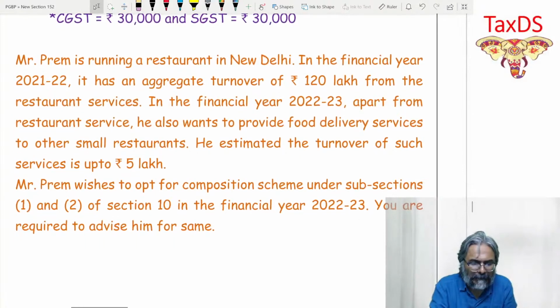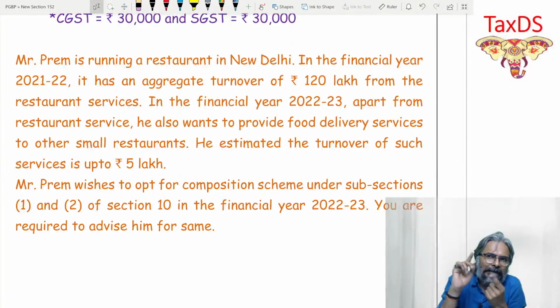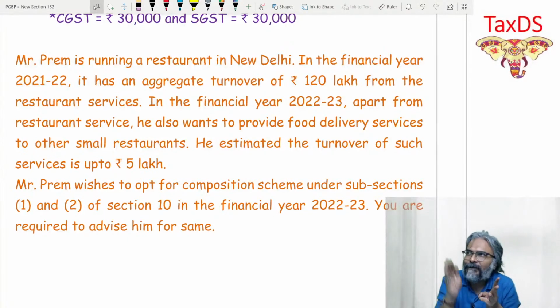So Mr. Prem is running a restaurant in New Delhi in the financial year 21-22. So valuation is what you people want me to start tomorrow. I'll start with valuation then. Other students also opine. Why I'm saying so, students? Because RCM will require an interlinking with place of supply. It will require an interlinking with the time of supply topic. So these are the topics which need to be considered for appreciating the RCM.